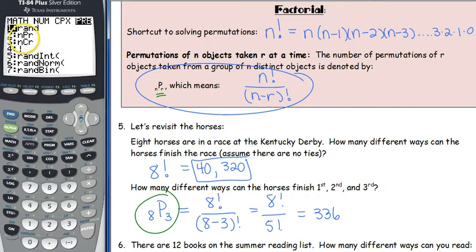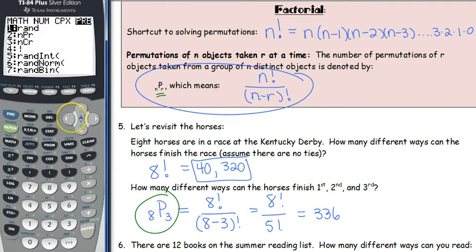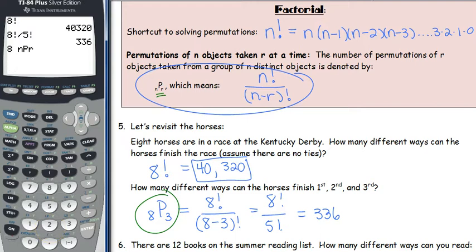When you choose number 2, you've got to remember that you've got to type the n in first. So before I get to this screen, I'm going back to the home screen. I want 8P3, so I enter in the 8. Then I go to math. Then I go over to number 2 and type in r, 3. And once again, you get 336. So the only trick with this one is make sure that you hit the 8, or whatever your n is, before you go to nPr.